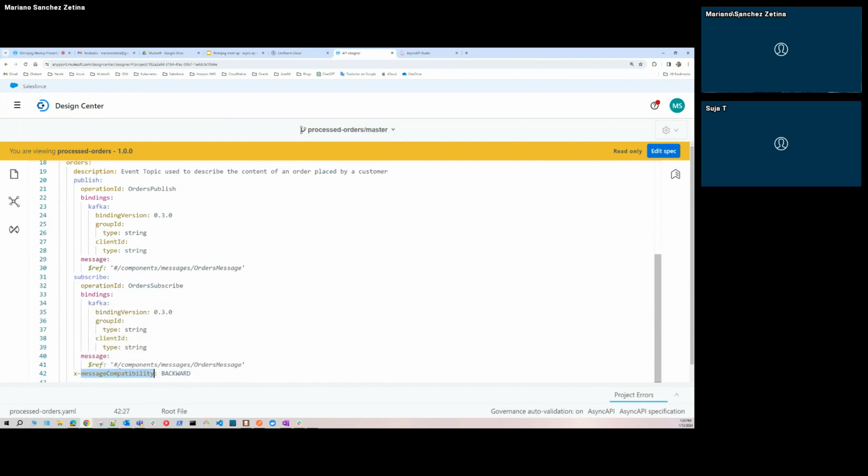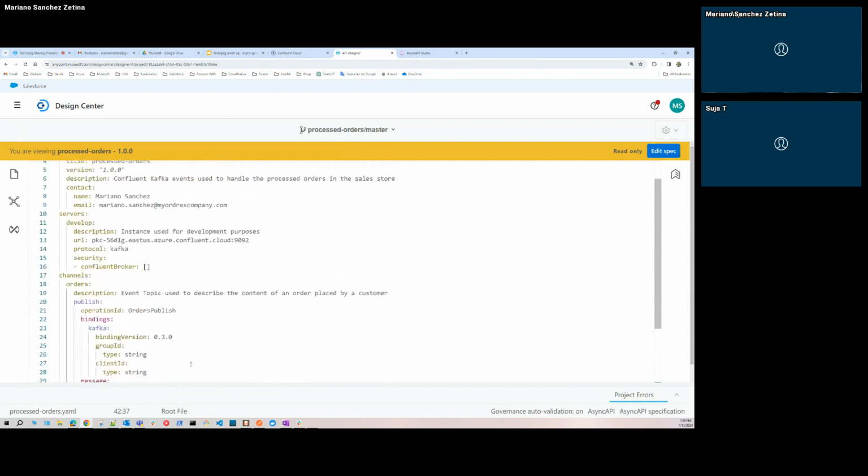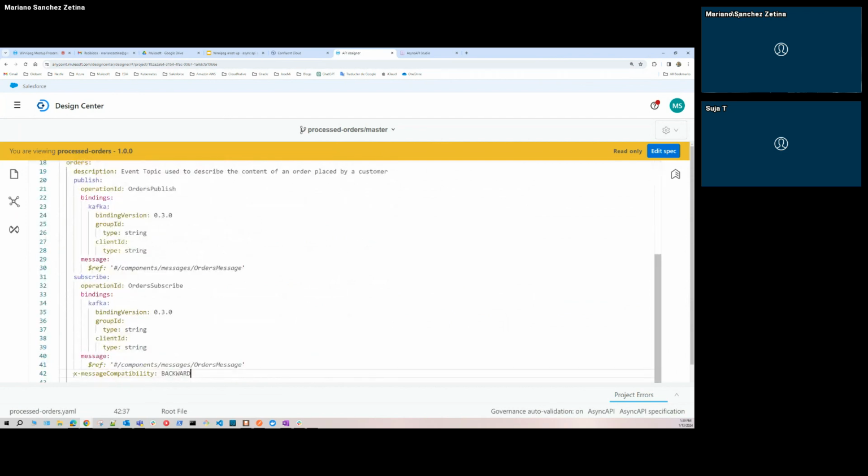So message compatibility is an attribute required by Kafka. When I say backward, it means that if I change my schema, all my consumers are protected. It doesn't matter, because the backward configuration told me that I can't add new fields without modifying the existing fields, and I can delete fields, okay? So that's the backward compatibility. And because this is something very custom to the Kafka protocol, I started this with X, okay?